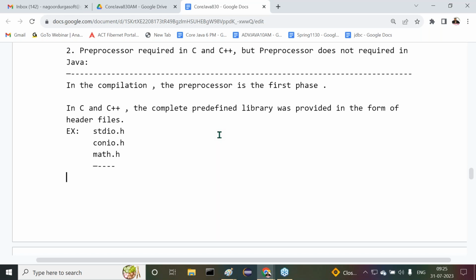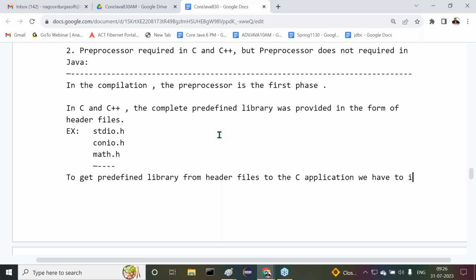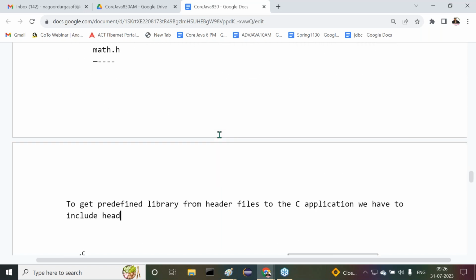Okay, but how am I going to use them in my C program? How is it possible for me to use them in my C program? Understand my point here. To get a predefined library from header files into the C programs or C application, we have to include header files.